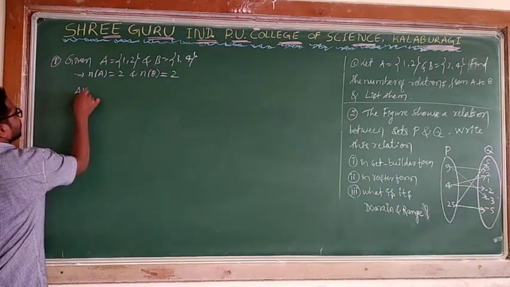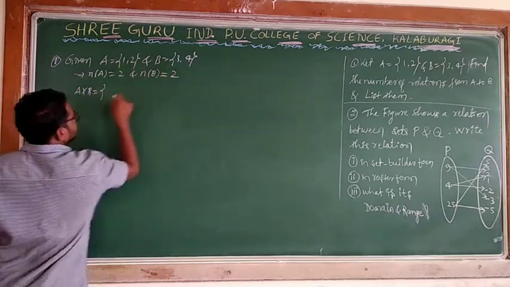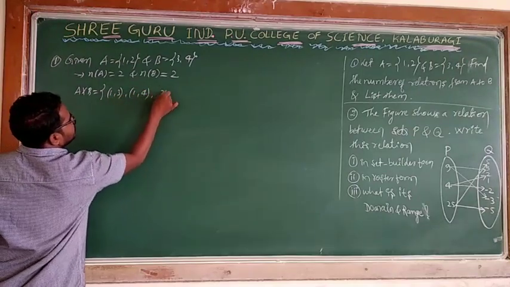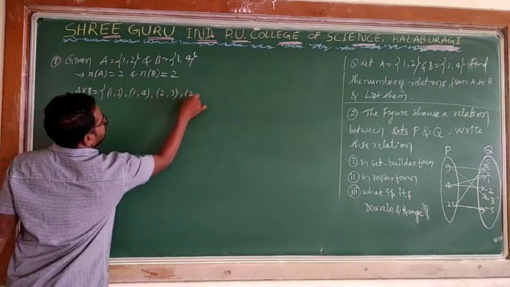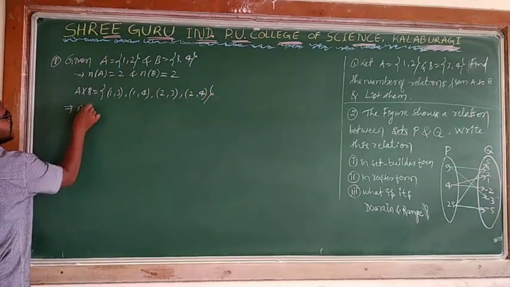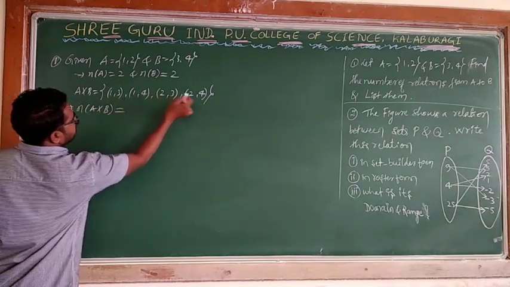Also I will find A cross B. What is A cross B? You know the Cartesian product: 1 comma 3, 1 comma 4, 2 comma 3, 2 comma 4. Yes, this is the possible Cartesian product. It implies that n of A cross B becomes 4 elements.